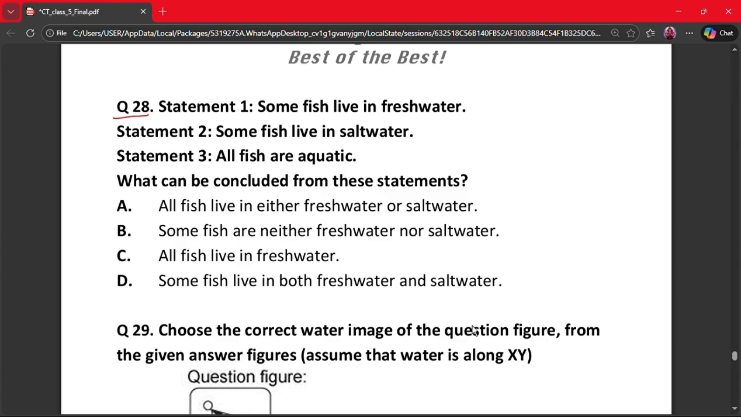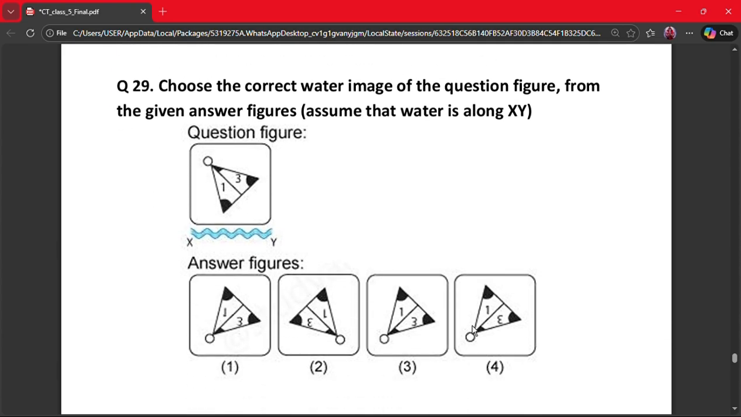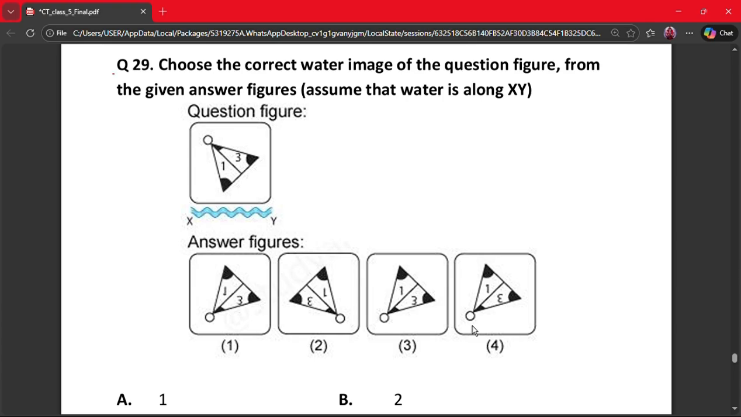The correct answer is option A. All fish live in either fresh water or salt water, because fish live in water and some in fresh, some in salt. So the correct answer is option A. Our next question is question 29.